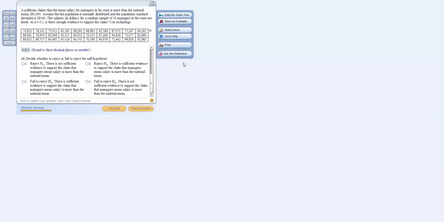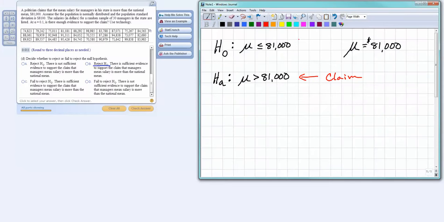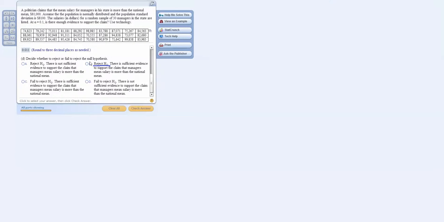So there is sufficient evidence to support the claim that manager's mean salary is more than the national mean. And that means that we will reject the null hypothesis, because if you remember, the null hypothesis was stated as being less than or equal to 81,000. So let's go ahead and reject the null hypothesis. And there we go.